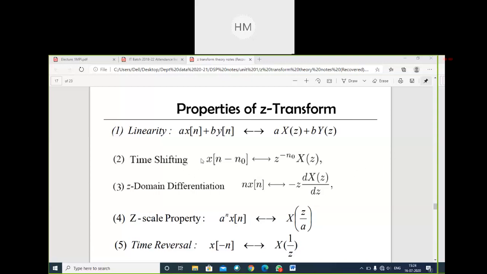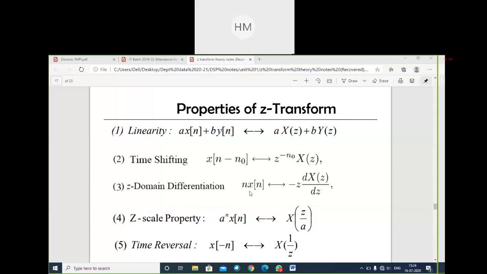So time shifting, x of n minus n0. We can find the Z transform of those signals also. So Z to the power minus n0 times X of z. You should remember, for any time shifted signal, the output will again be time shifted in the Z domain. So Z to the power minus n0 and X of z you have to find.